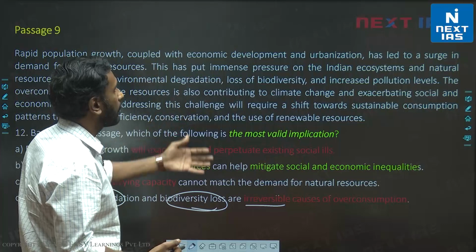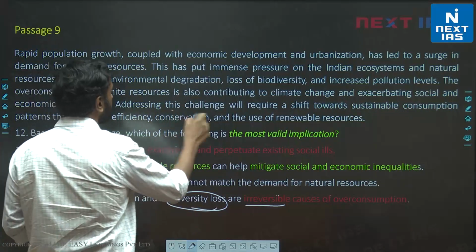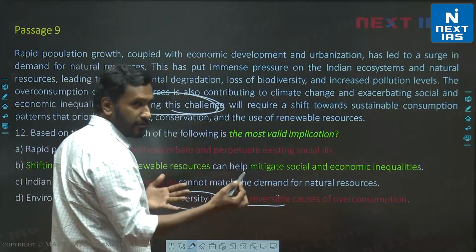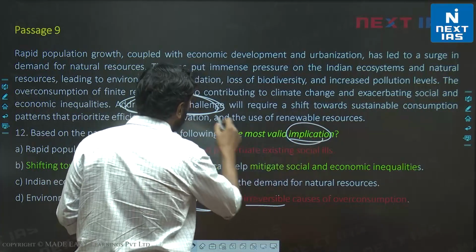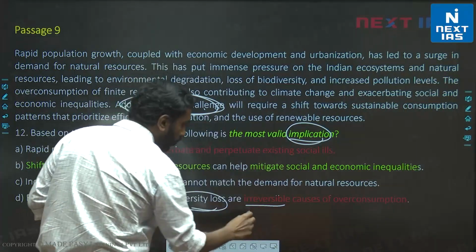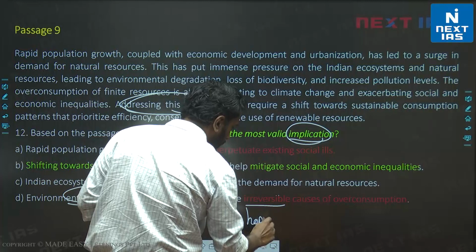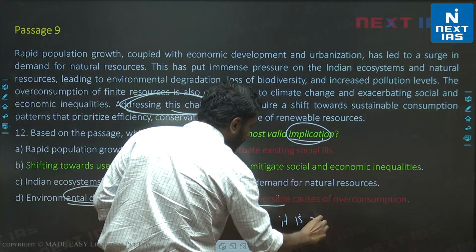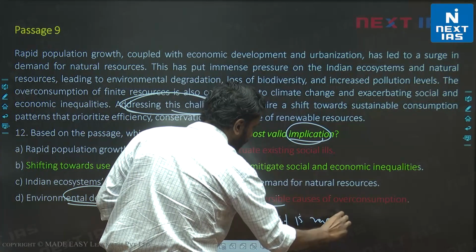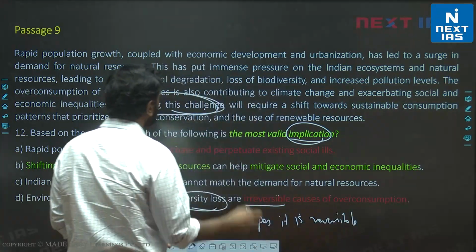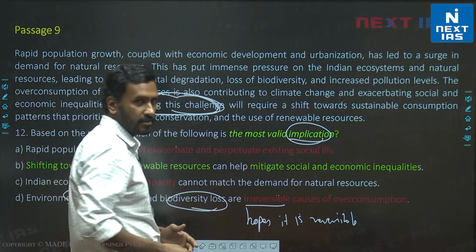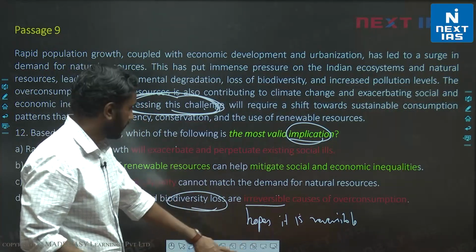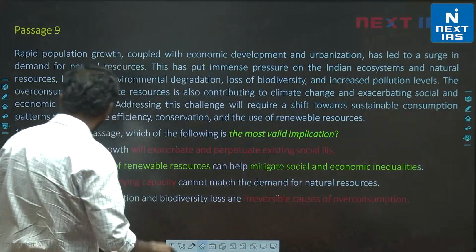Actually, if the author is trying to address this challenge, we can at least infer or imply that the author hopes it is reversible, because the author is telling us how to address the challenge. So irreversible is incorrect. Some people had gone with D as well.